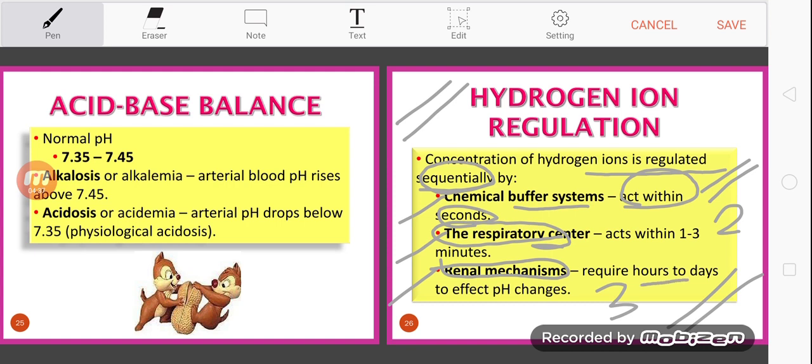This one requires hours to days to give pH change effect. So sequentially, if hydrogen ion is too excessive, the chemical buffer reacts first, and if it is severe, the respiratory system reacts after the chemical buffer. And if it's very severe, then our kidney will also do their job to balance back the hydrogen ion concentration.